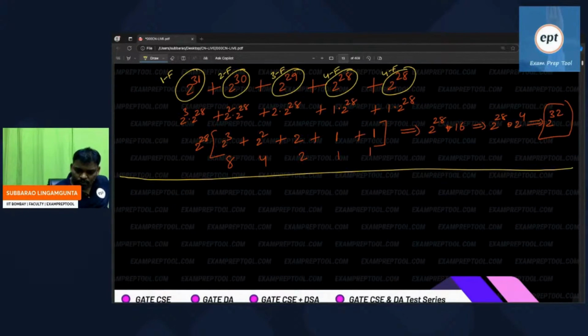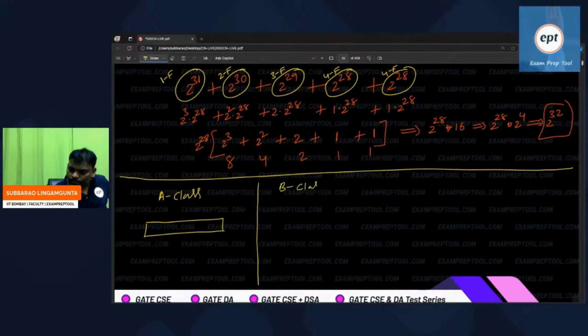See this one, A class, or class A, whatever you call it. A class contains 32 bits, okay. B class also contains 32 bits, that is also okay. C class also contains 32 bits, that is also fine. See one more.